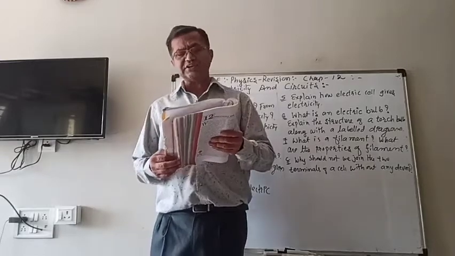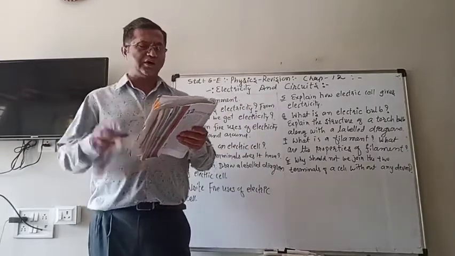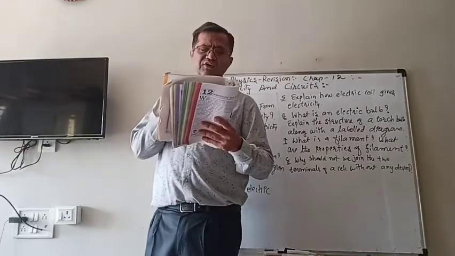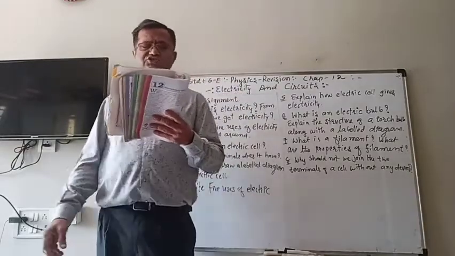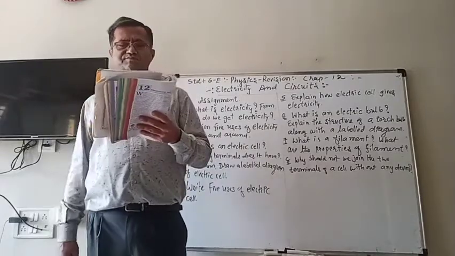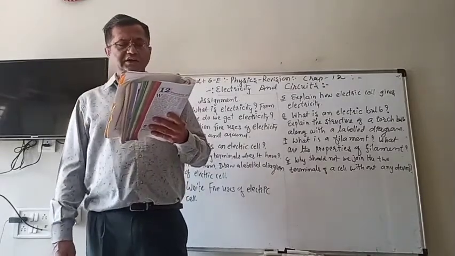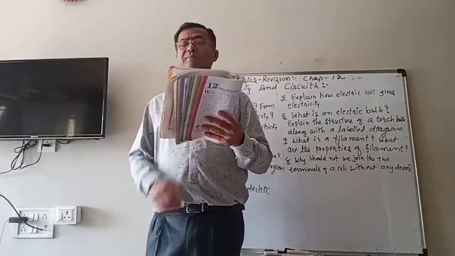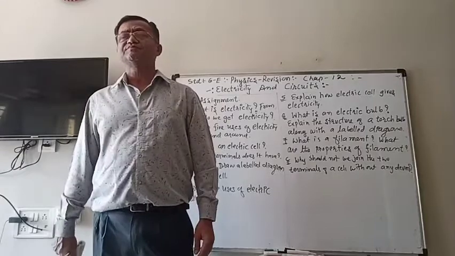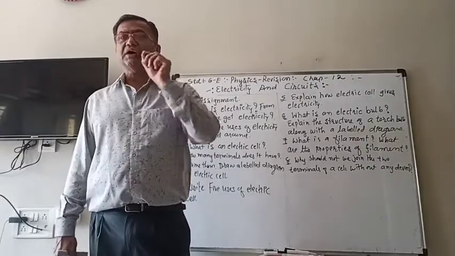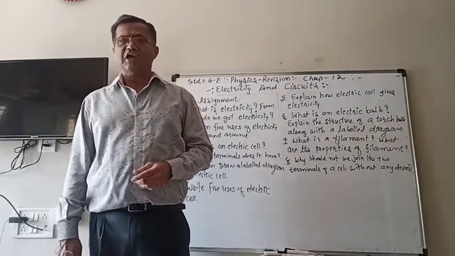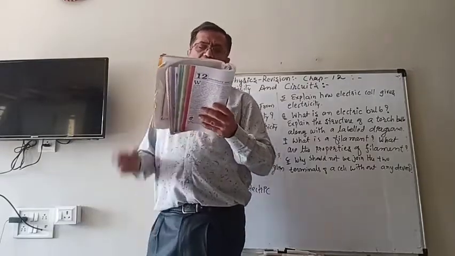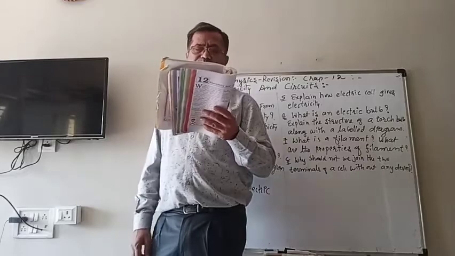Now, in the electric cell there are two terminals, and if you see the torch, take out the bulb, the bulb is fixed with the wire inside. In the middle of the bulb, if you see properly, you will see a very thin wire, which is joined in the middle of the glass bulb.